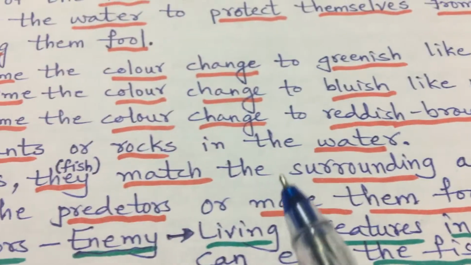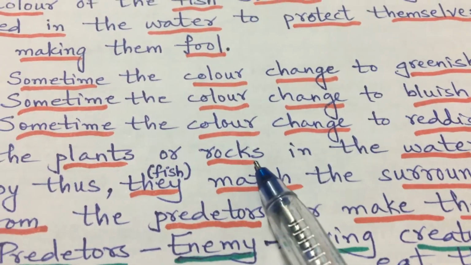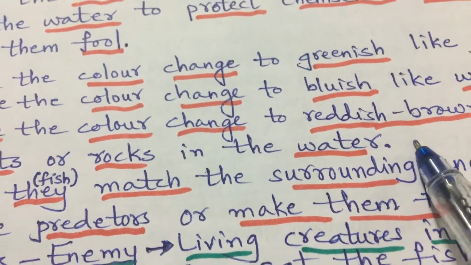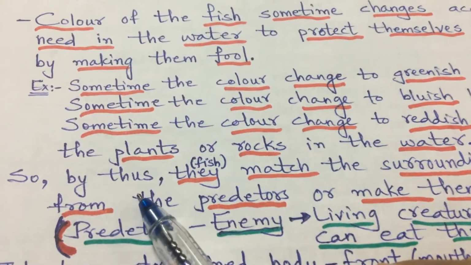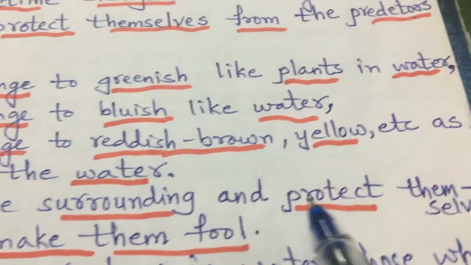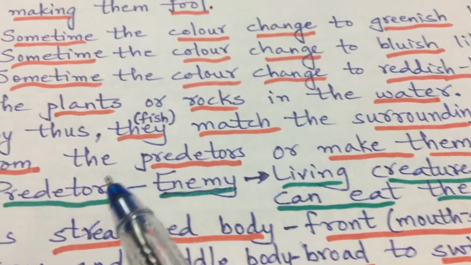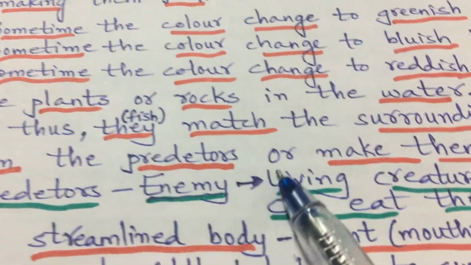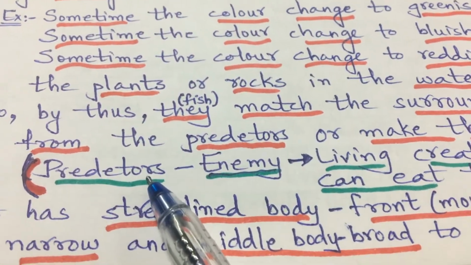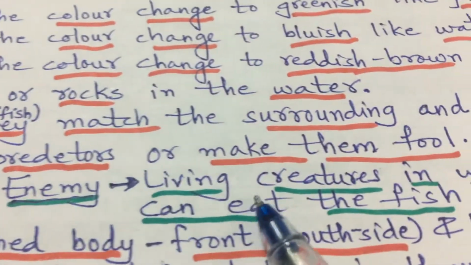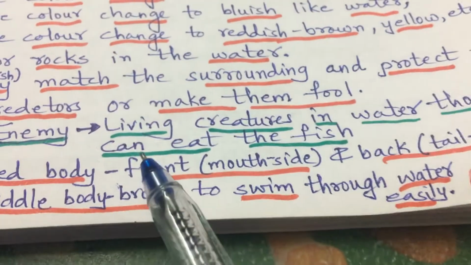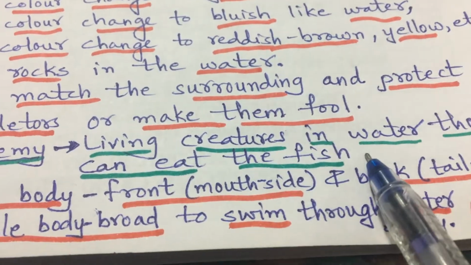and accordingly they save themselves by blending in with the plants or rocks in the water, right? Thus what happens? The fish match the surroundings and protect themselves from the predators or make them full. What are predators? Predators means enemies, the living creatures in water that can eat the fish.